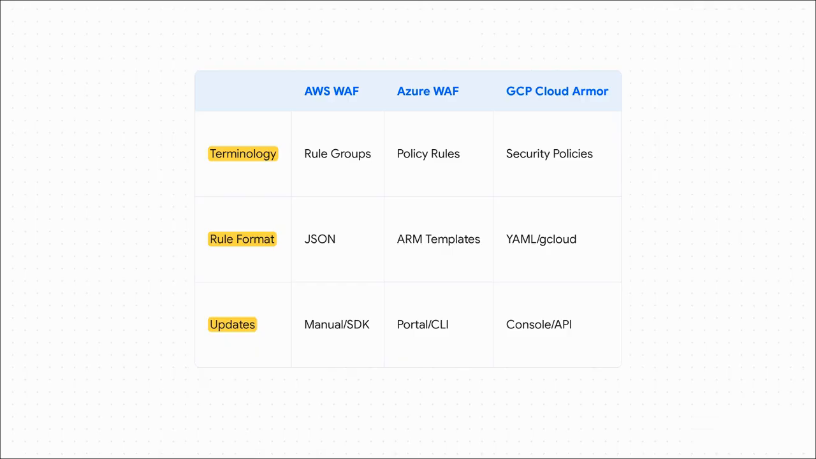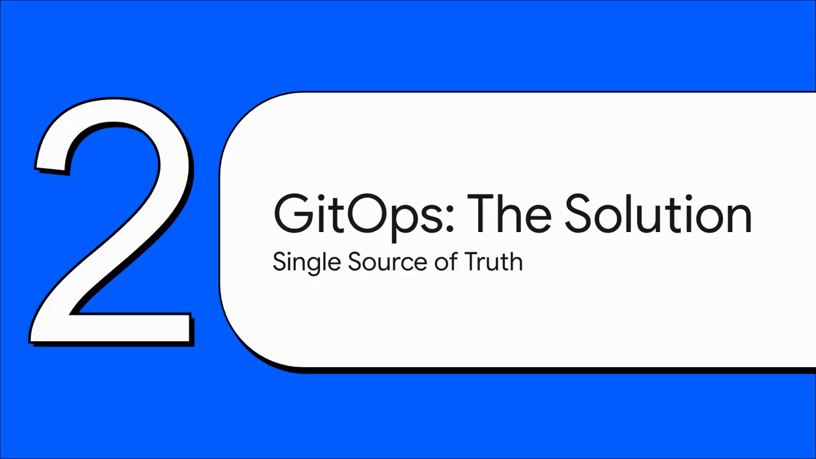This isn't just an annoying translation problem. It's a security nightmare waiting to happen. This is exactly where a small human error creeps in and becomes the crack that an attacker can slip right through. Okay, so how do we fix this mess? How do we bring order to all this chaos?